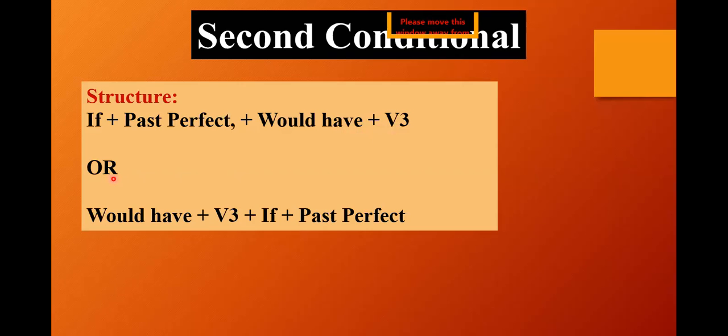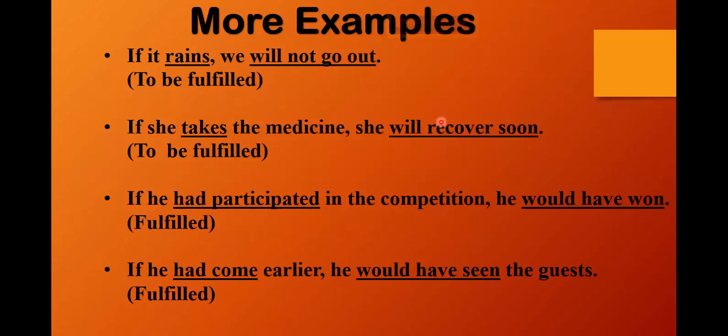Similarly, we can also write it in the second order. That is, first we can have the resulting clause and then we can have the if part. Okay, I hope it is clear to everyone. Let's move on. Now look at some more examples here. If it rains, we will not go out.